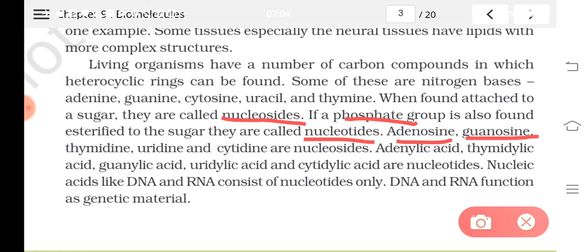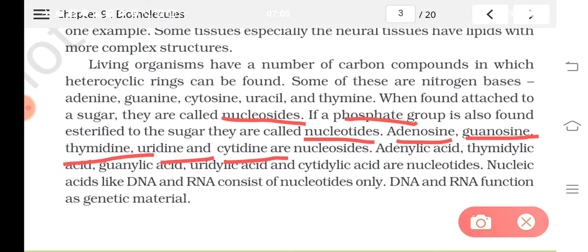Guanosine is a nucleoside consisting of a nitrogen base and the sugar. Thymidine, uridine, cytidine, all these are nucleosides. What are nucleosides? When a nitrogen base is found attached with a sugar. Examples: adenosine, guanosine, thymidine, uridine and cytidine. Don't forget. And the nitrogen bases are adenine, guanine, cytosine, uracil and thymine.